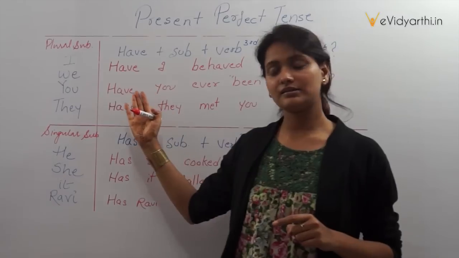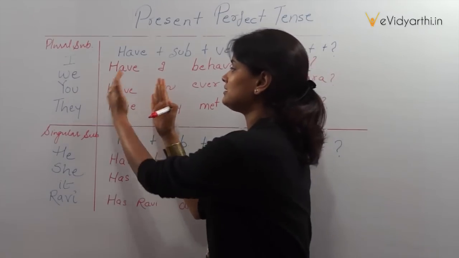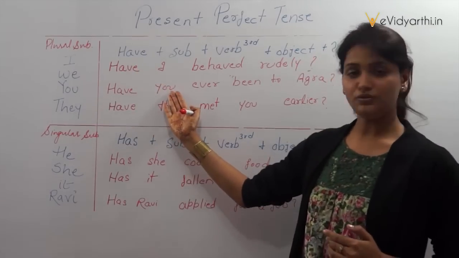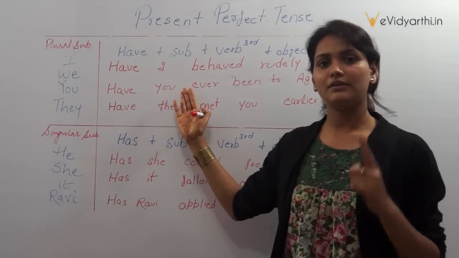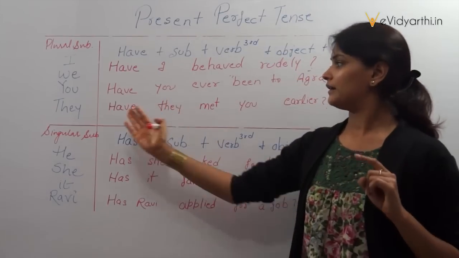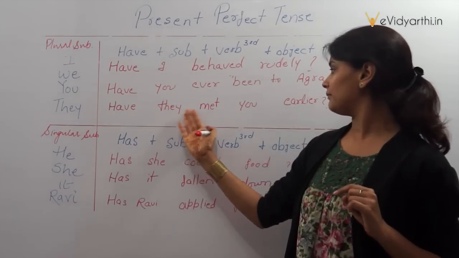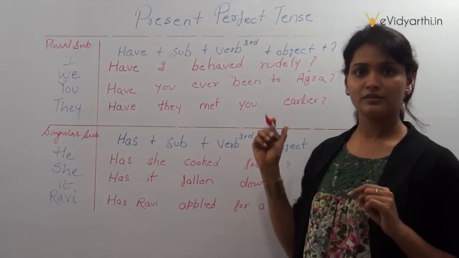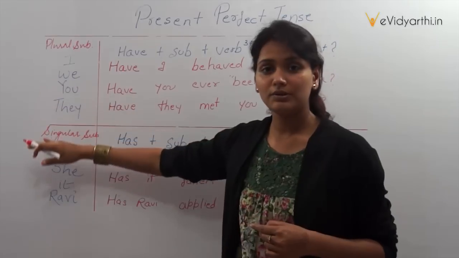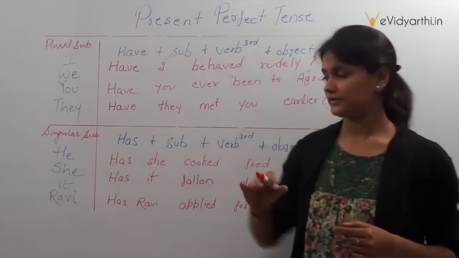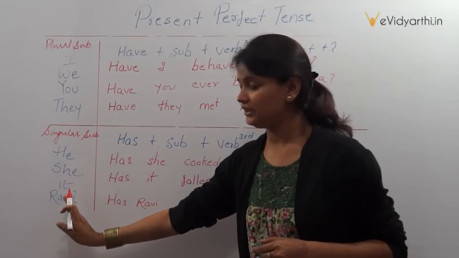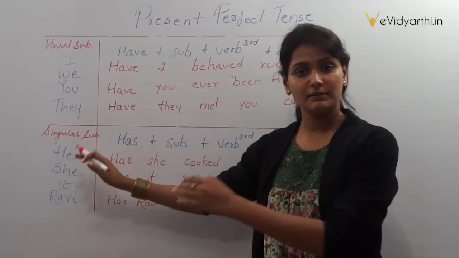Alright, so again this is a question. The head of the sentence is have you, which is a subject. Have you ever been to Agra? Next is, have they met you earlier? Alright, now coming to the singular subject: he, she, it and Ravi, the name of a person.